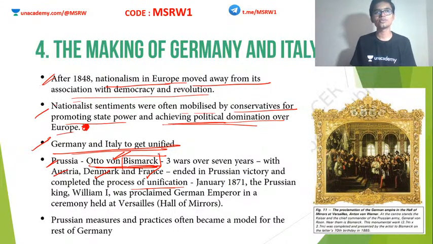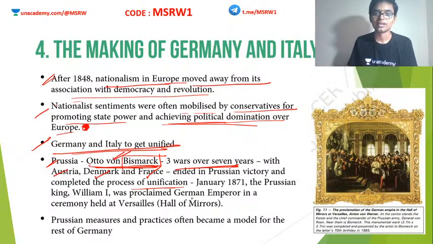Clear? I have already explained in detail what this war is all about and how the war progressed in the world history series. You can go back and watch that. In this textbook, it is not given in detail. Also, if I start explaining that, the class will go on for a very long time. I did not want that to happen, so I am not going into all that. Clear? Anyway, at the end of these three wars, Germany became a united kingdom.